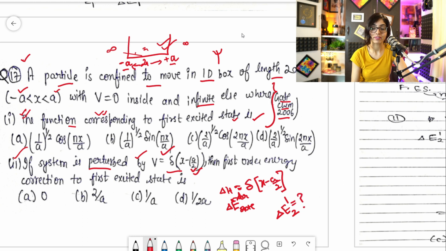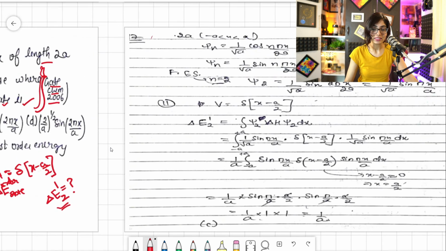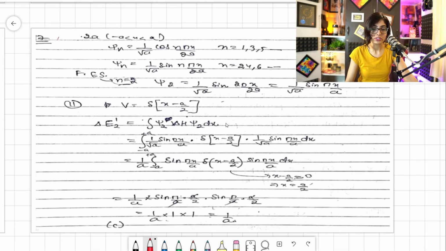And what will be the value of this? This is a little bit different, because for the last 1-2 videos we have been discussing the ground state basically. So this question is a little bit different because it has the excited state and it checks some important concepts of yours. Fine. So let's see how this question will get solved.